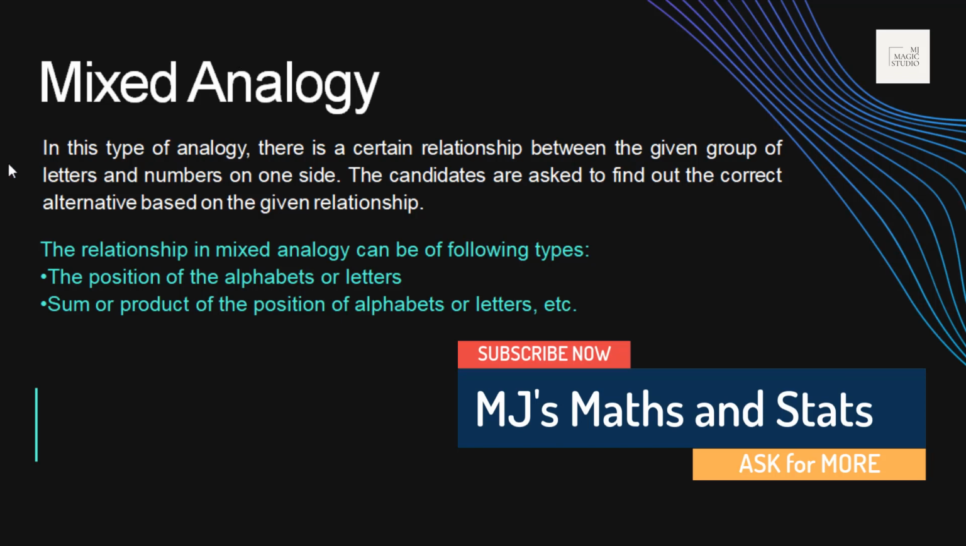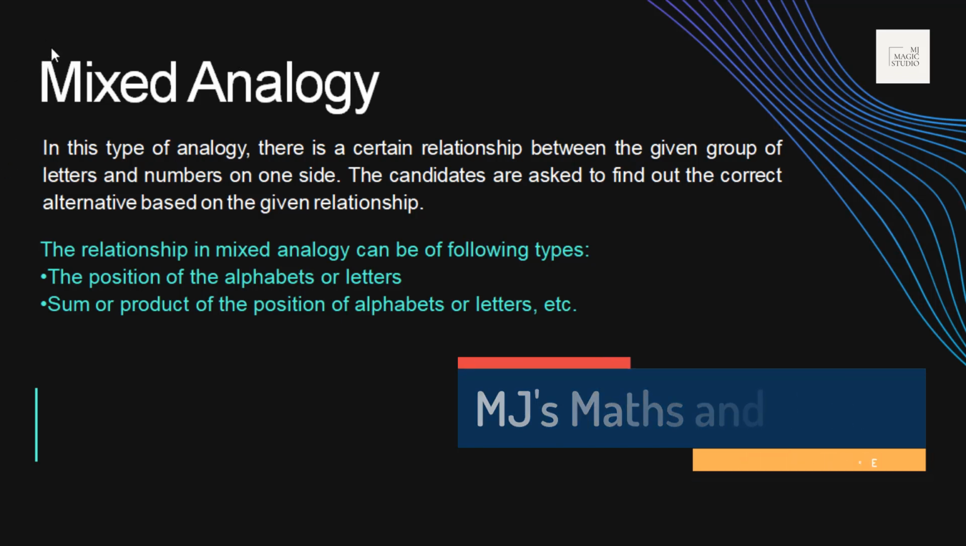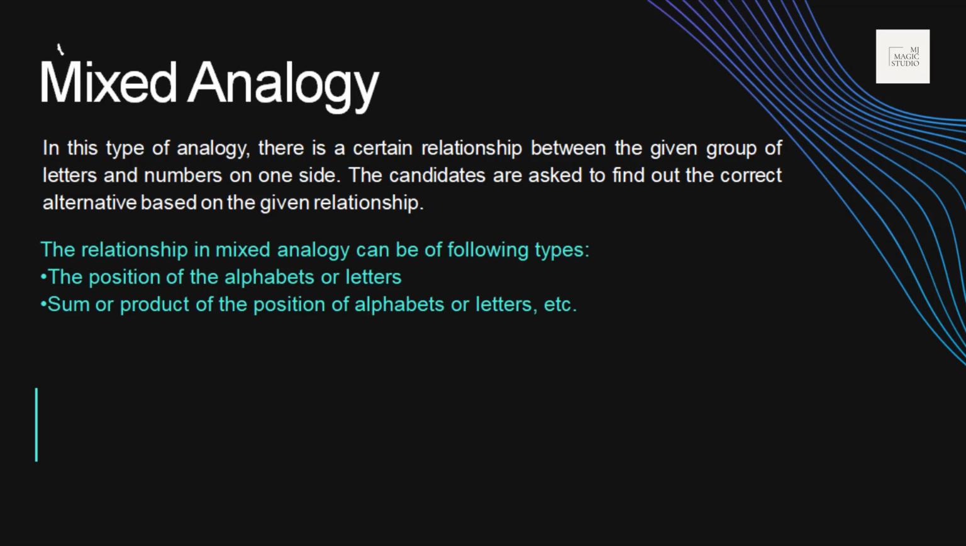Moving on to the next type of analogies which we might face in verbal reasoning, the mixed analogy, which would be a mix of words, alphabets, numbers, everything can be in the mixed form. In this type of analogy, there is a certain relationship between the given group of letters and numbers on one side. Candidates are asked to find out the correct alternative based on the given relationship. We know this drill about analogies.